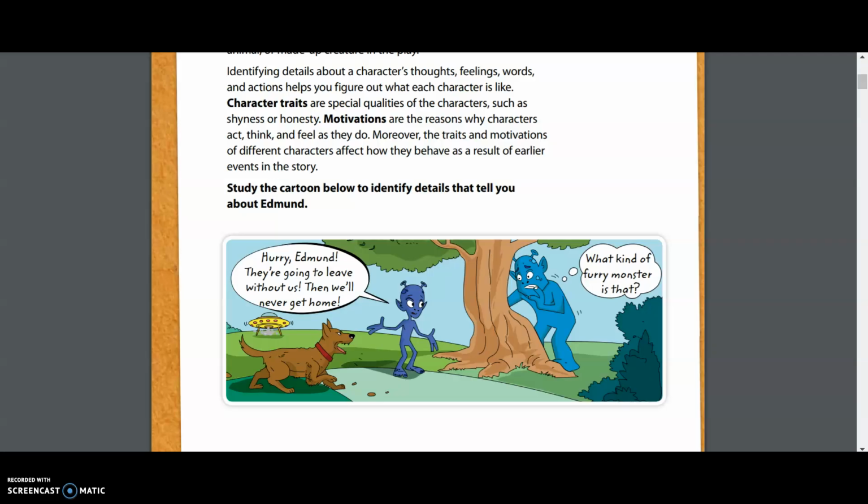The next word we see is motivations. Motivations are the reasons why characters act, think, and feel as they do. Moreover, the traits and motivations of different characters affect how they behave as a result of earlier events in the story. So a lot of big words there, but the main ones that are jumping out to us are character traits and motivation.